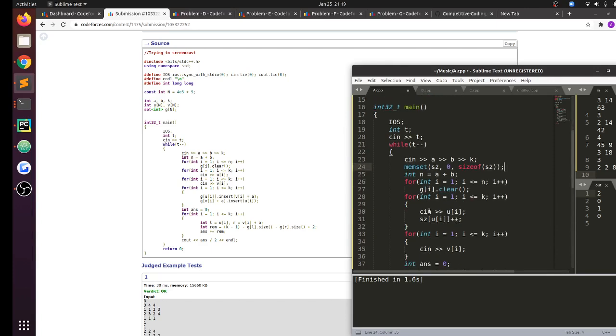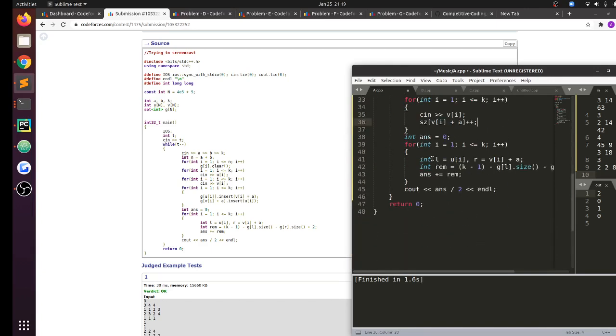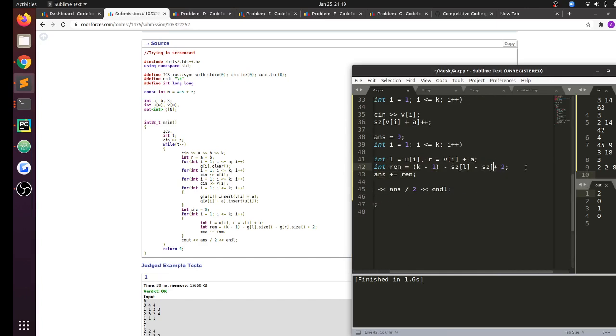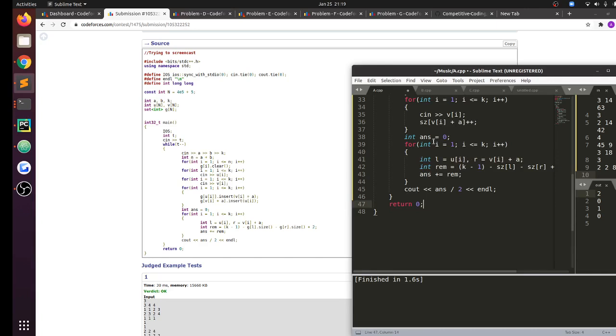Yeah, so I have size of u of i plus plus, I have size of v of i plus a plus plus, and over here I have basically size of L, I have size of R. Yeah, so what I'm doing is I iterate over the ith edge. The left hand point is u of i, the right hand point is v of i plus a.